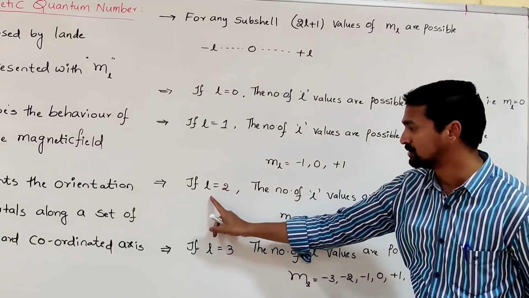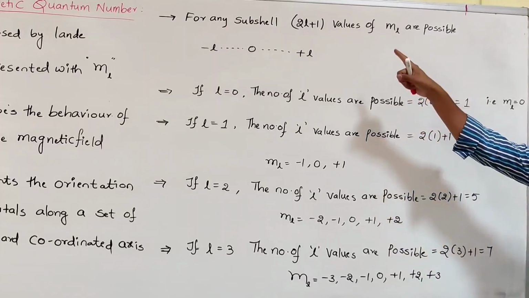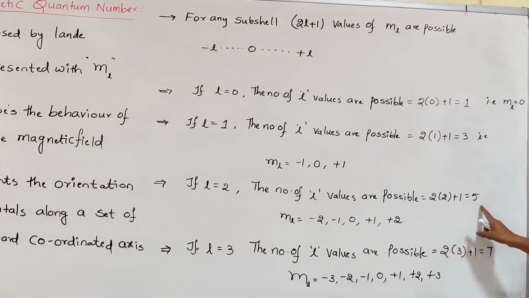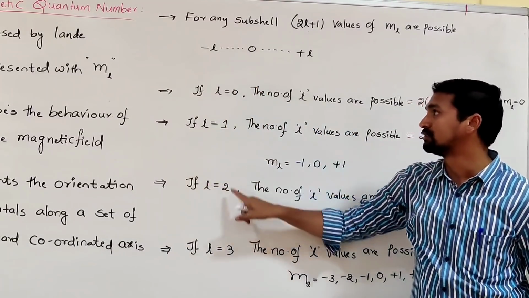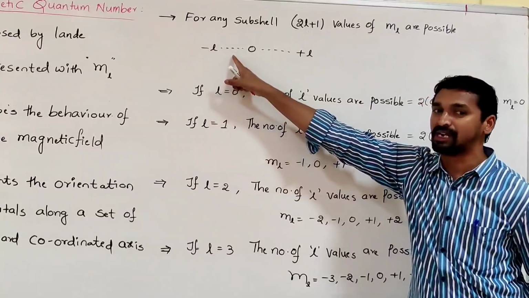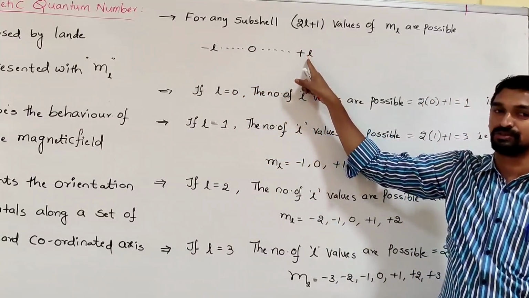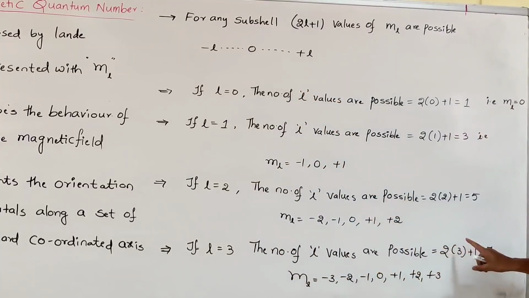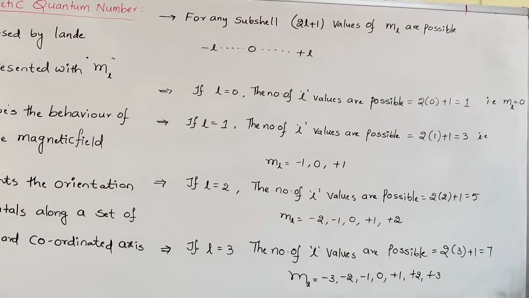If L is equal to 2, how many magnetic quantum number values are possible? So 2 into 2 plus 1, totally 5 values are possible. What are those 5? It starts from minus 2 because L is equal to 2. Minus 2, after minus 2, minus 1, then 0, after 0, plus 1, then plus 2. So totally 5. So there are 5 orbitals. These 5 orbitals have the 5 magnetic quantum numbers.